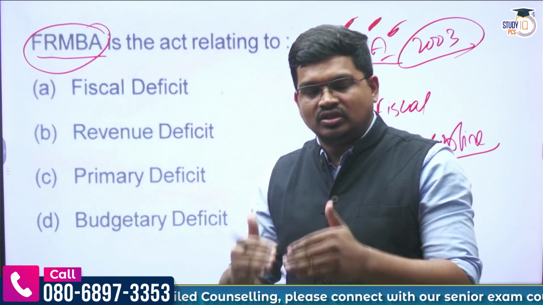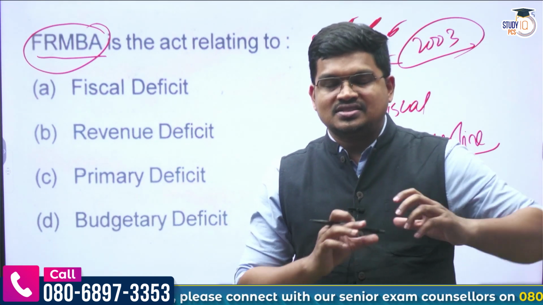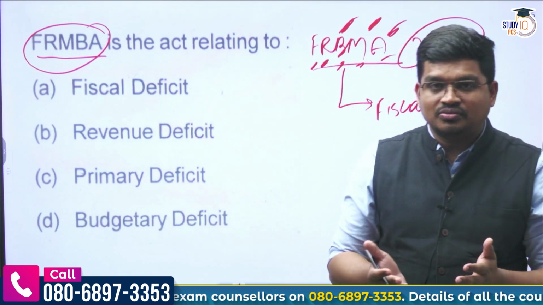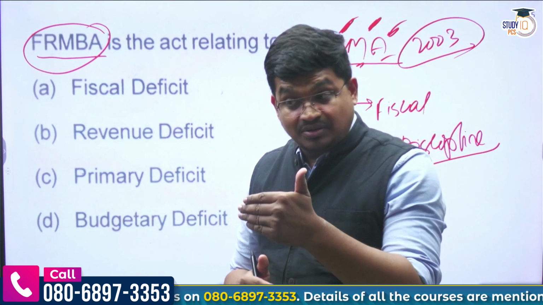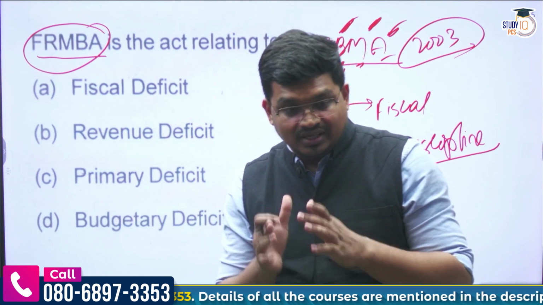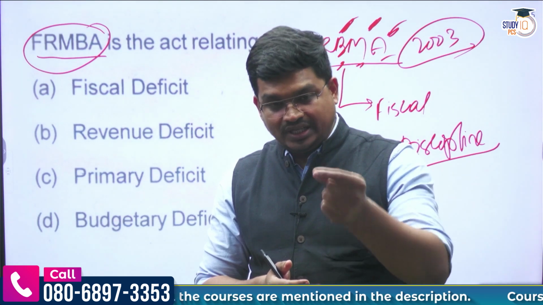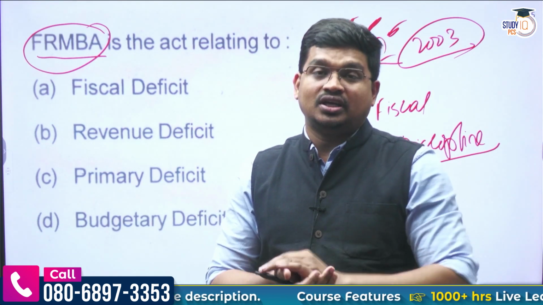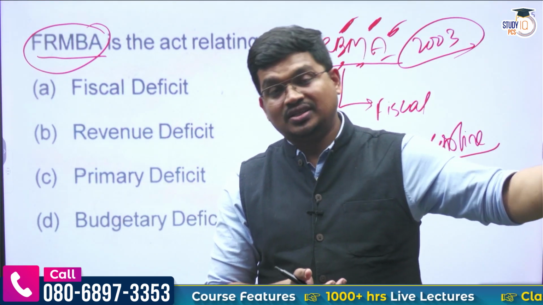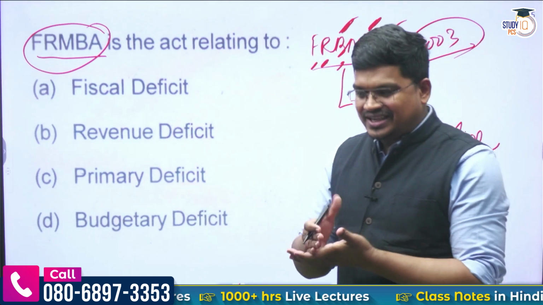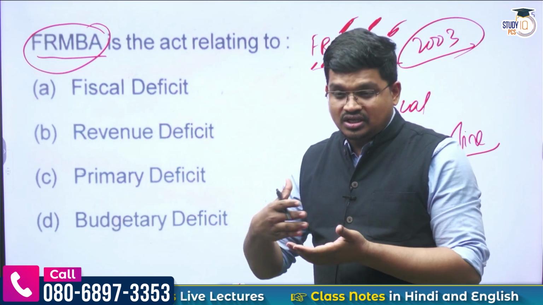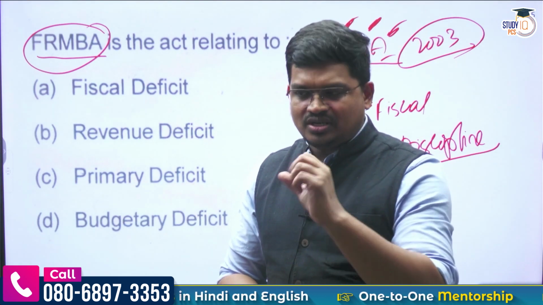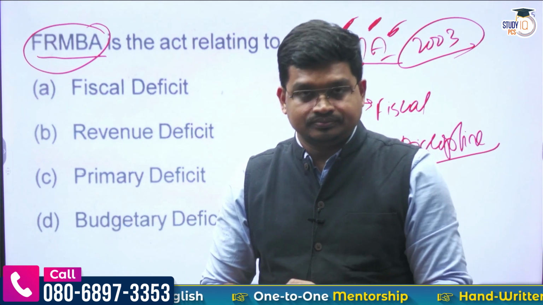In the sense that the government is spending more money, that means somehow the government has taken it from somewhere to spend this much money, because it will not have that much revenue, so it has to take a loan from somewhere. Then the government has to repay it back. If the party that was in government is replaced by a different party, then that is again a burden for the other political party that formed the government, to repay that loan back to where they have taken it from. So to keep a check and balance, to have a restraint on this kind of thing, as you see the freebie culture is very prevalent, free distribution, where does that money come from, some might have been taken as a loan. So to control that,